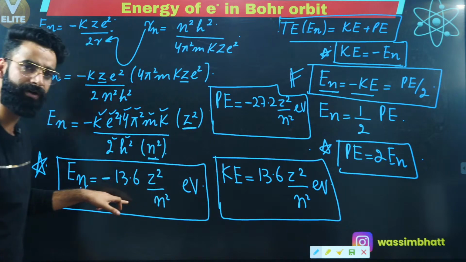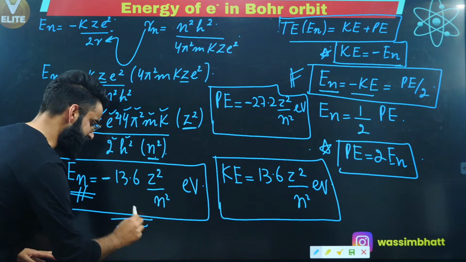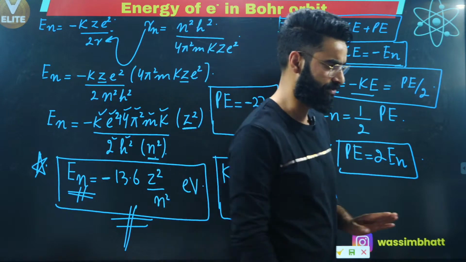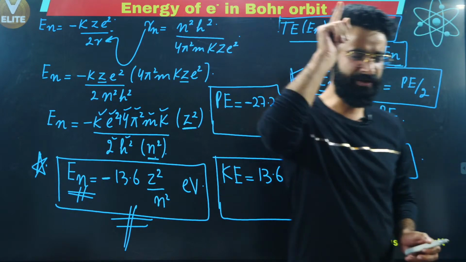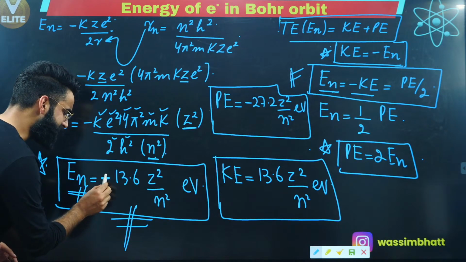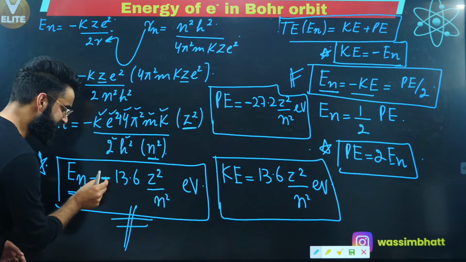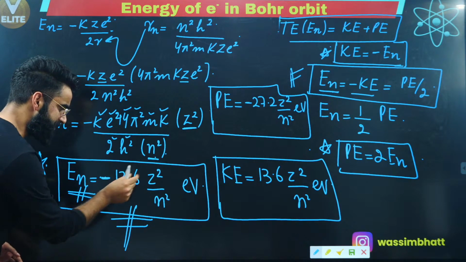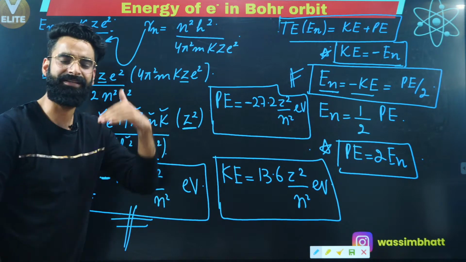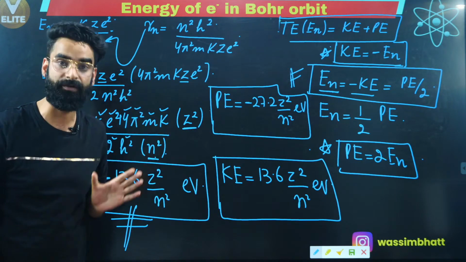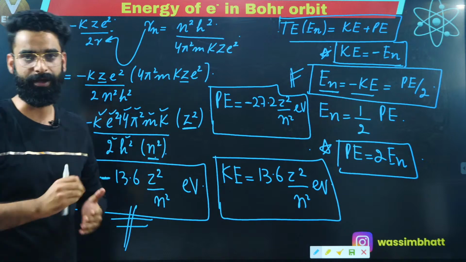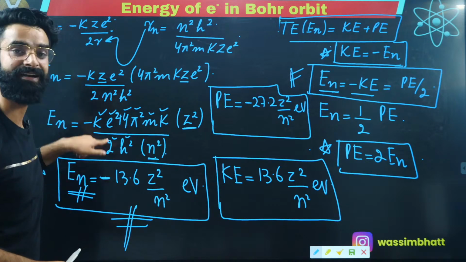And out of three important results, I'll be frequently using this result, which is the total energy possessed by the electron in the nth Bohr's orbit, right? Now people, you would have noticed one important thing, that there's a negative sign over here. The total energy possessed by the electron is minus 13.6 Z square by n square. This negative sign simply tells us that the electron is under the influence of the nucleus. There is attraction between nucleus and the electron over here, right? So this negative sign has got significance.